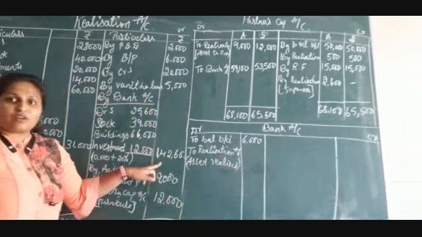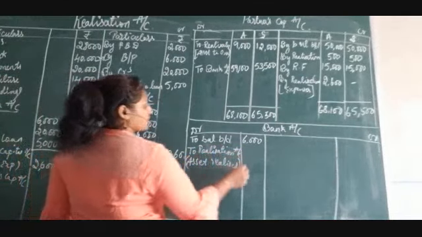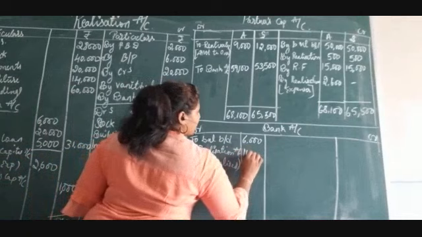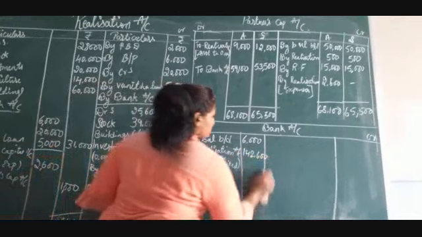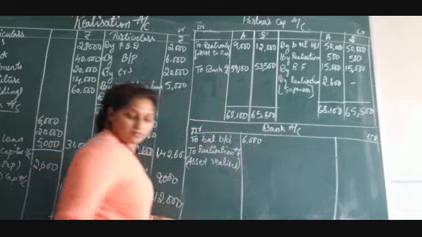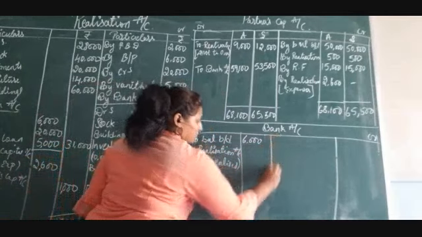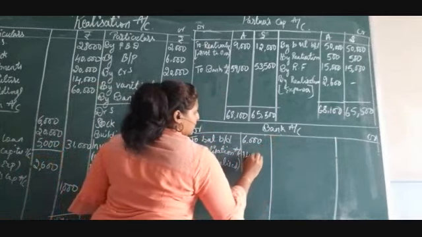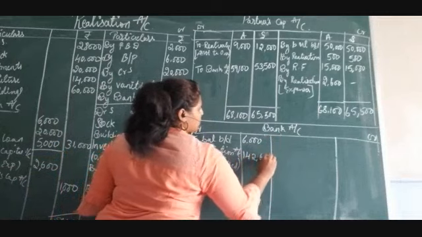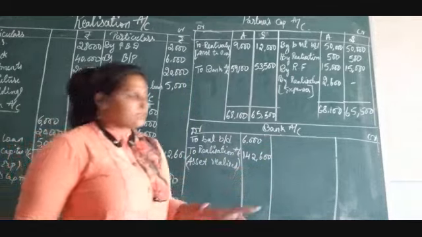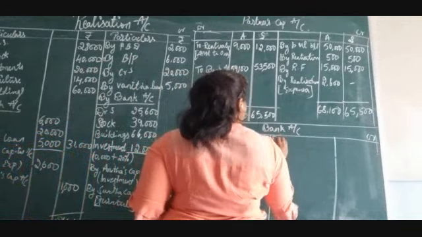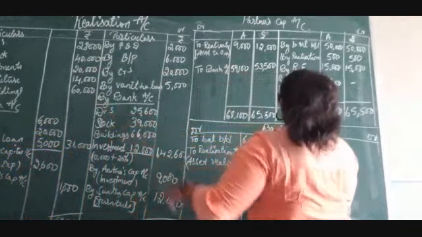Here only it is there, 1,42,600. So 1,42,600 is the total amount of assets realized. We are writing here. And next we have here realization in bank, all the liabilities.